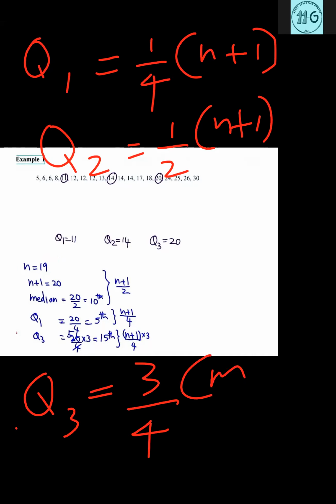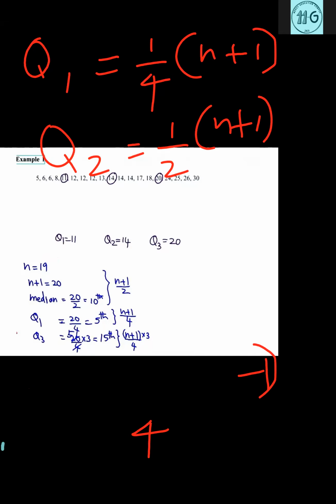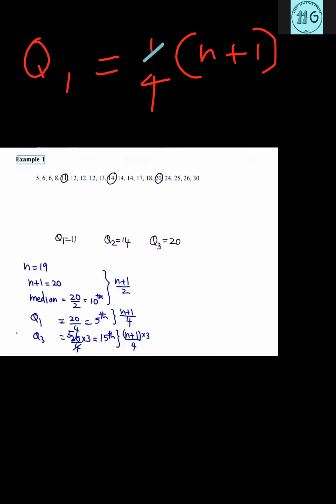So again I am telling you, you will not get the answer through these equations. It will show you the position where the Q1, Q2, Q3 are lying. Okay, so don't take it as the answer. Don't think the answer will come from these equations. It only shows at which place Q1, Q2, Q3 are. So we'll do one by one.